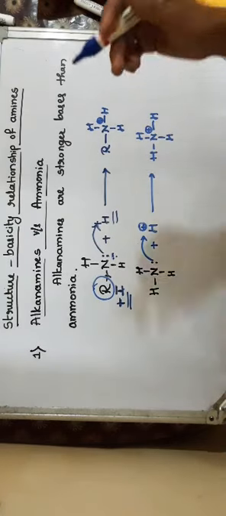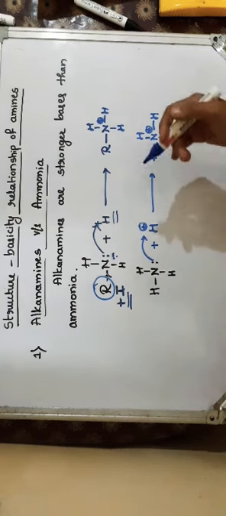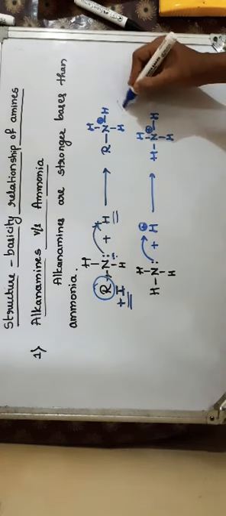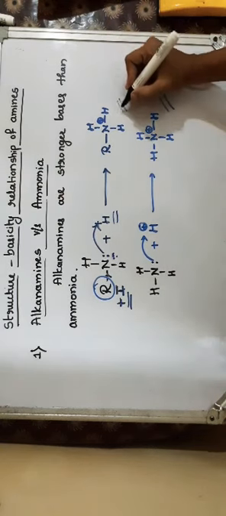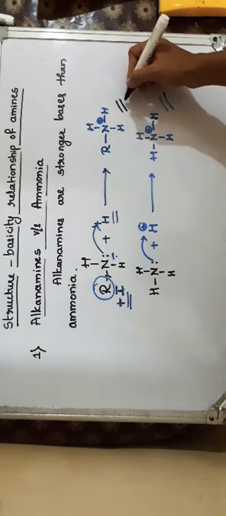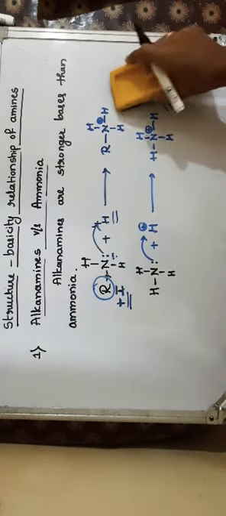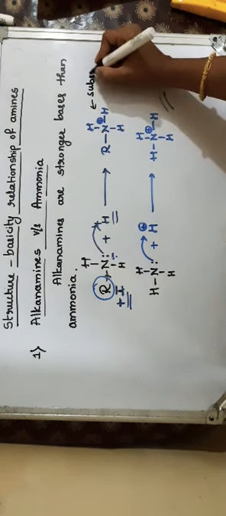You can also explain it in another way, that is, by the stability of the formed ammonium cation. In the case of alkanamine, the formed ammonium salt is more stabilized. This is our substituted ammonium cation.